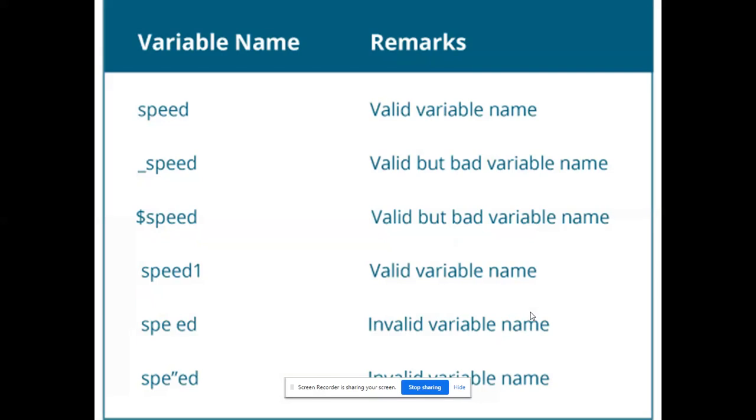So here some examples are given, and you have to find out which are valid and which are invalid depending upon the rules. There is a space in the variable name, that's invalid. See the fifth one, there is a space between speed and double E. That's invalid. And in the last one, I can find an exclamation mark. That's invalid. Some bad variable names are also given.